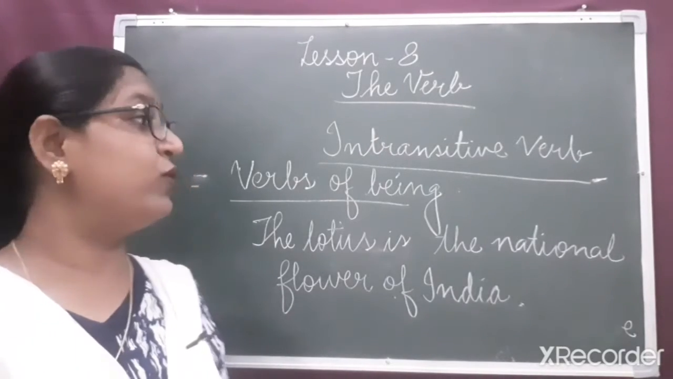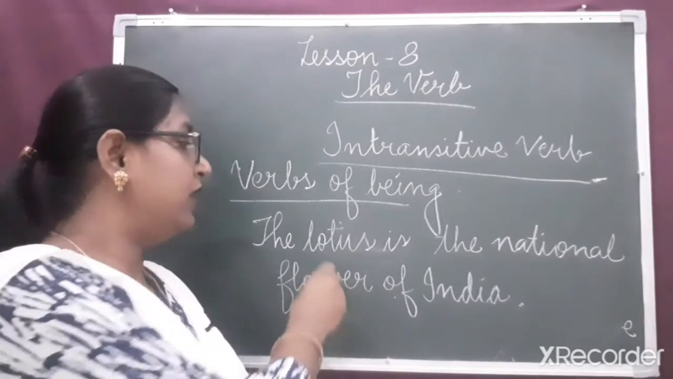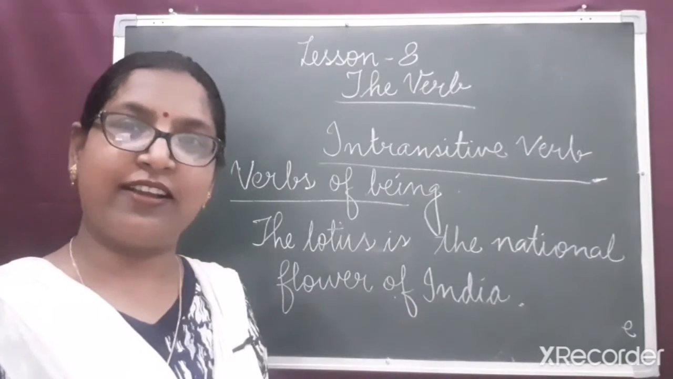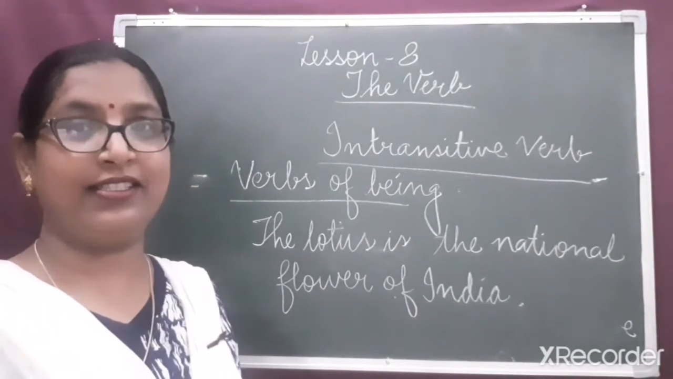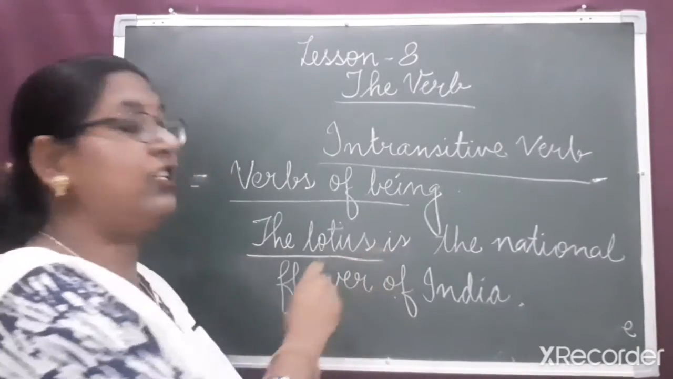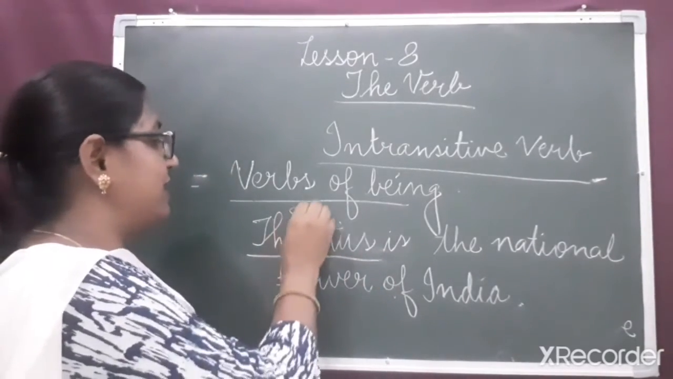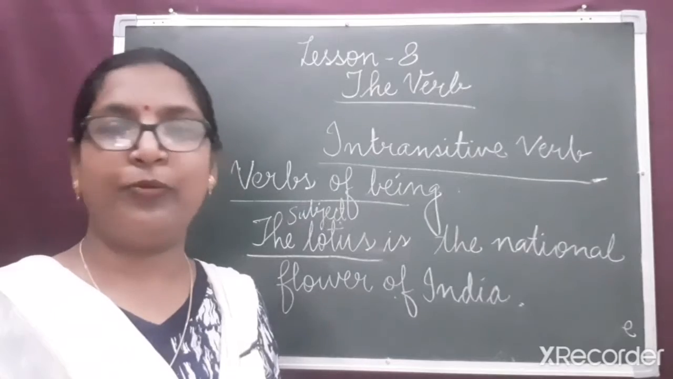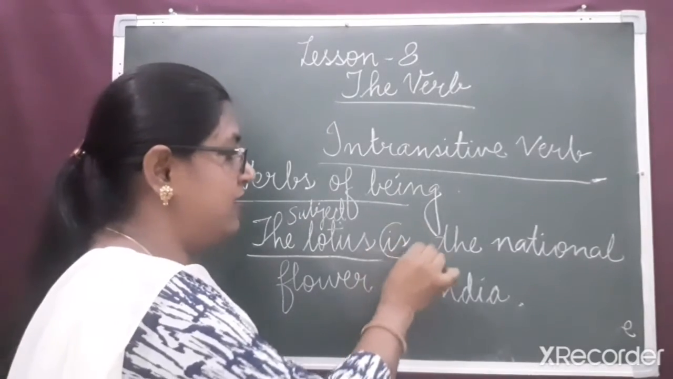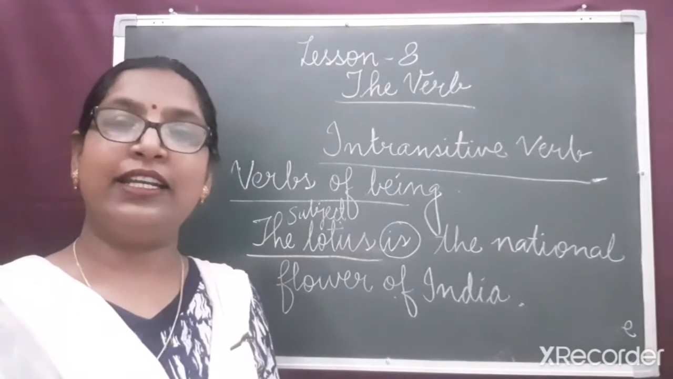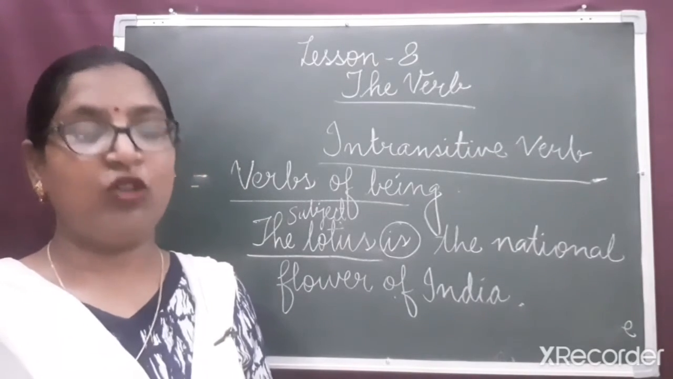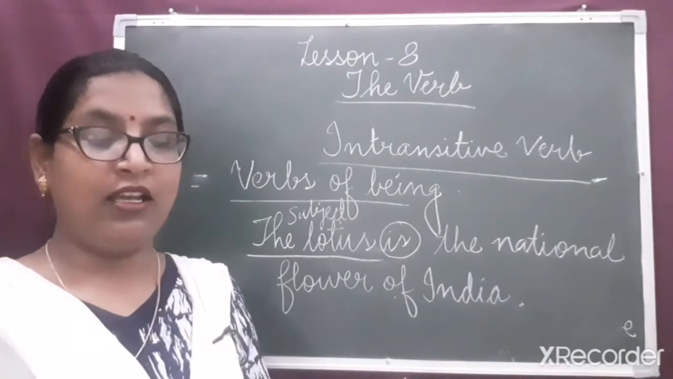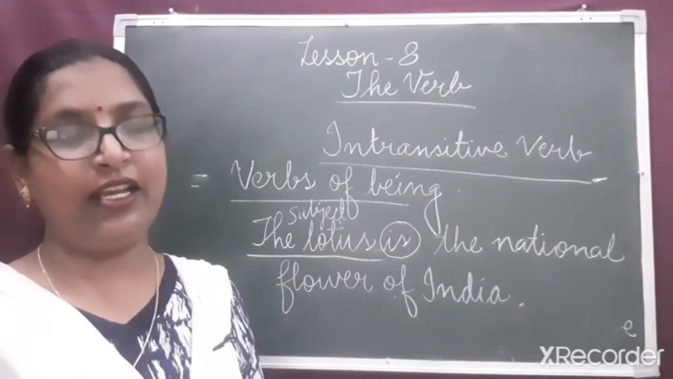Now, dear children, can you see the example on the board? The lotus is the national flower of India. Can you recognize the subject in this sentence? Yes. The lotus is the subject in this sentence. What is the verb here? Is. Is the verb and it expresses the state of being. As it expresses the state of being, it is called a verb of being.